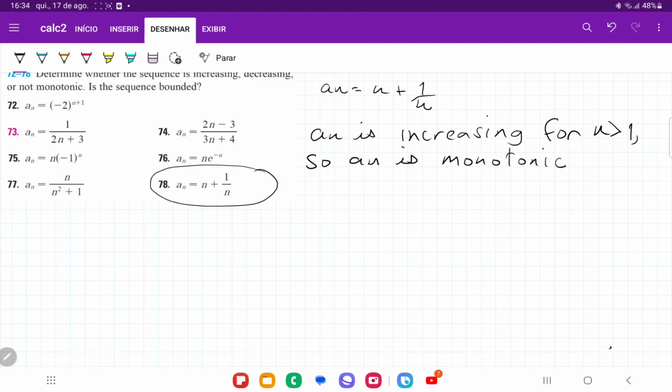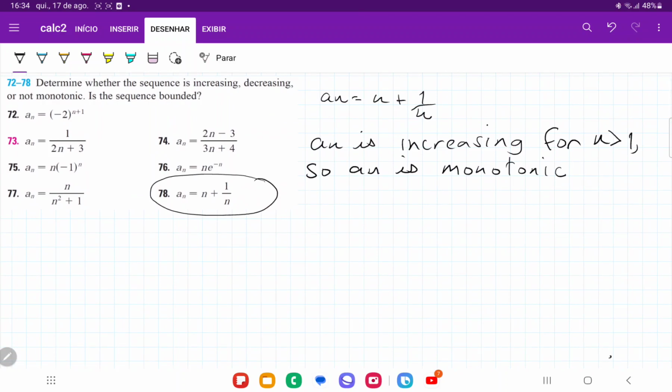Okay, and now it's asking us, is the sequence bounded? Well, the first thing that we have to look at is that if an is increasing, it means that the smallest value is the first one, right? Because a2 is going to be bigger than a1, a3 is going to be bigger than a2, and so on. And so let's check a1. a1 is going to be 1 plus 1 over 1, which is equal to 2. So it means that an is always going to be greater than or equal to 2, right? Because every single term afterwards gets bigger and bigger. And so the smallest possible value is going to be 2.